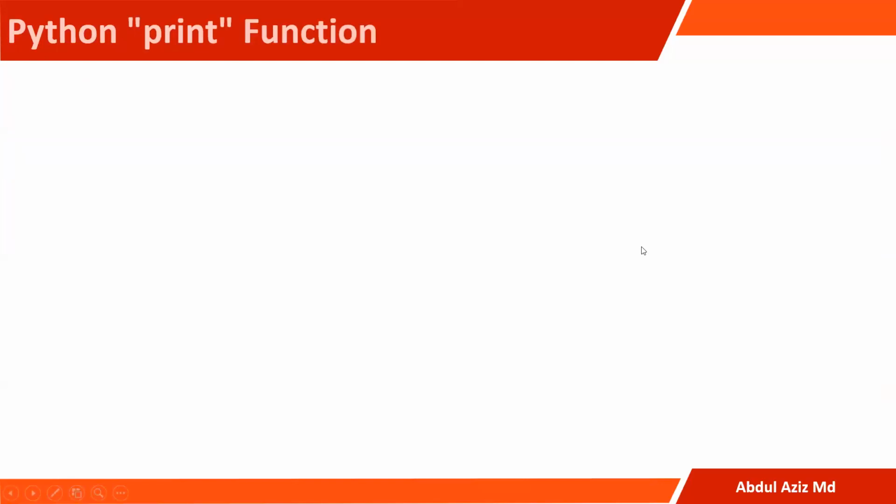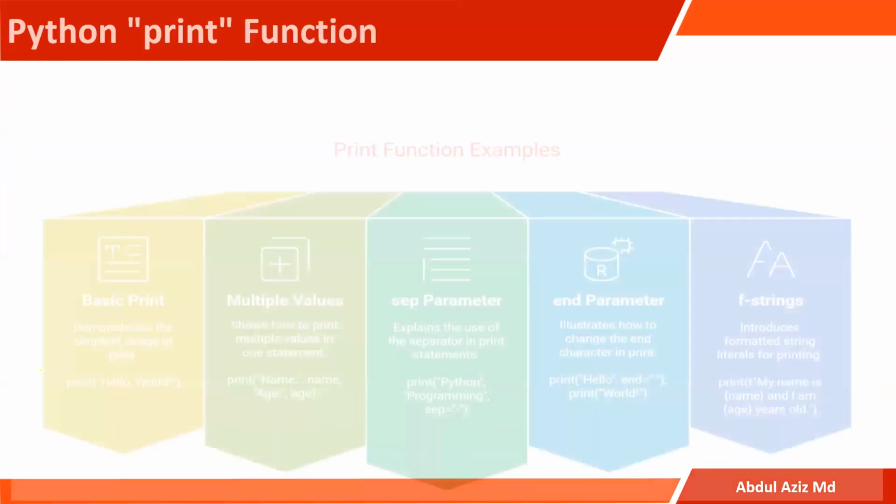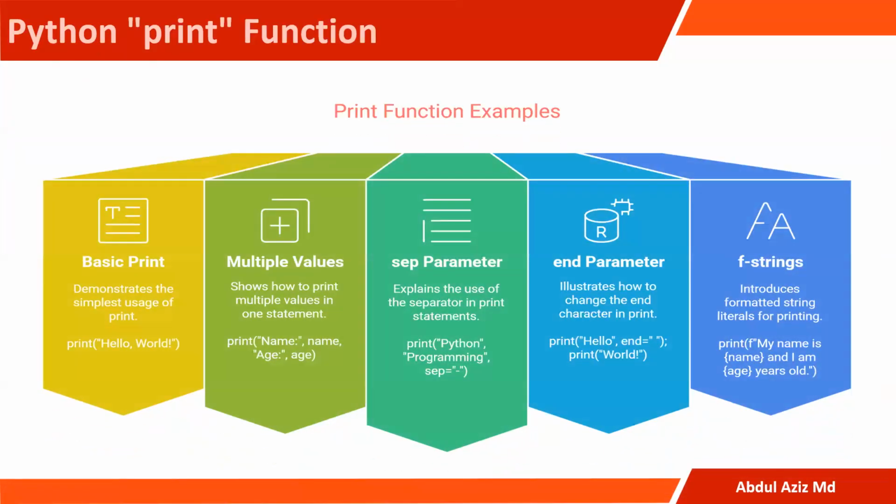And then after this we have the print function. I hope we know what the print function is. We can write print in different ways, so let's see the different ways of writing the print function. The basic way is print hello world. With multiple variables or values, we can use the print function like this.